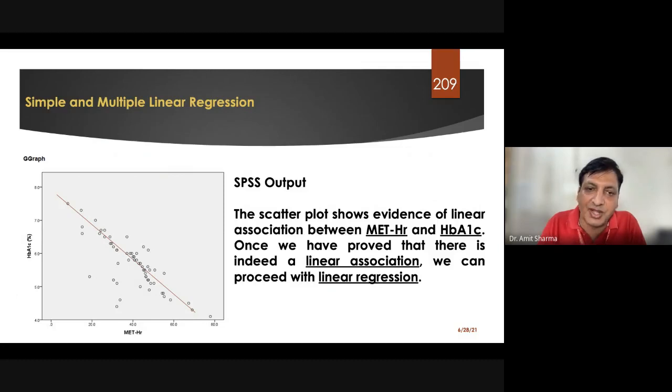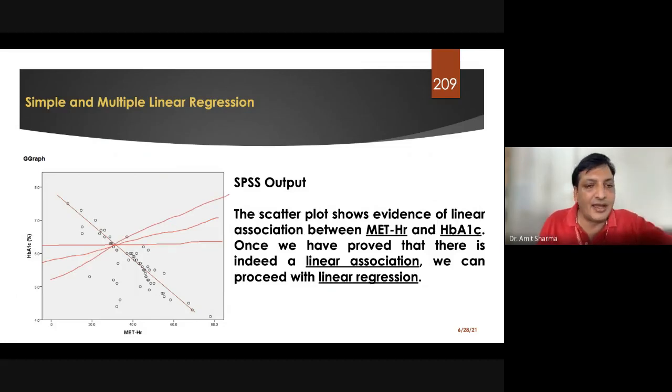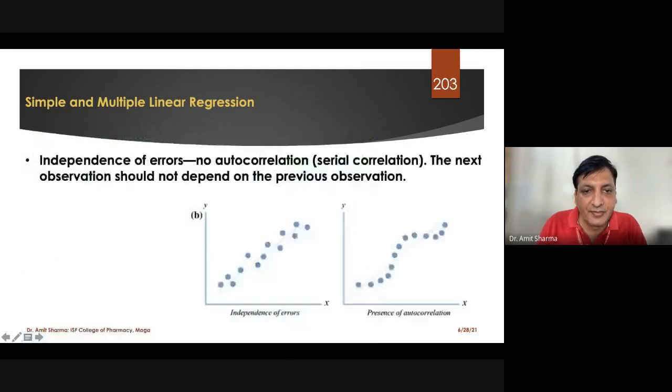So the line should be straight. The direction might be different, but you are going to get something else. For example, in most of the cases, students used to get a result like this, or they used to get a result like this. I'm not able to draw straight, but this line will be straight, what I'm drawing right now. Or they'll get a line like this, any line. So this will be called linearity.